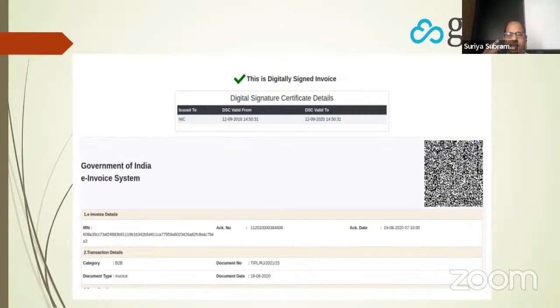And now you can take this response and upload it to the government portal. You will see that the portal will show you that this is a valid digitally signed invoice. Anybody can verify it, and it's tamper proof. And you do not also need an internet connection. If you have the right utility, you can check that it's a valid invoice in any utility. All right.